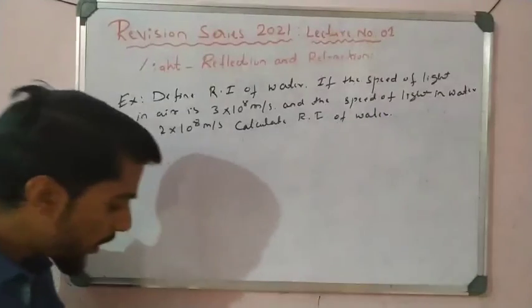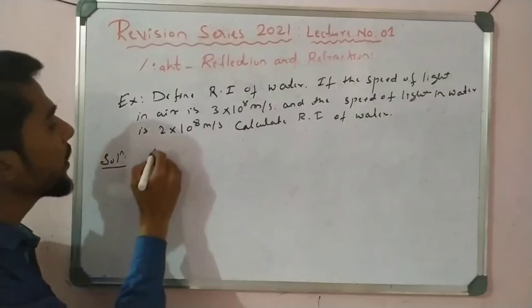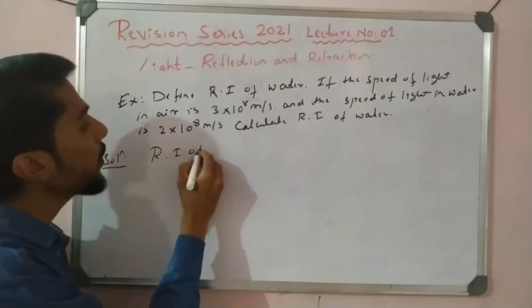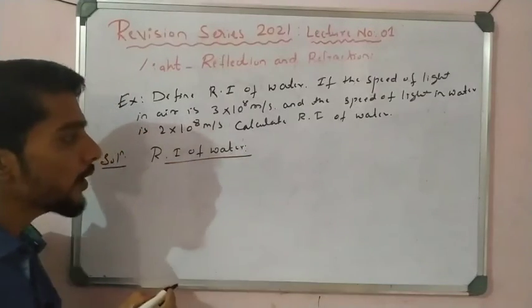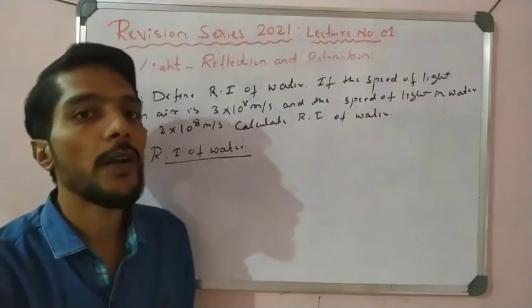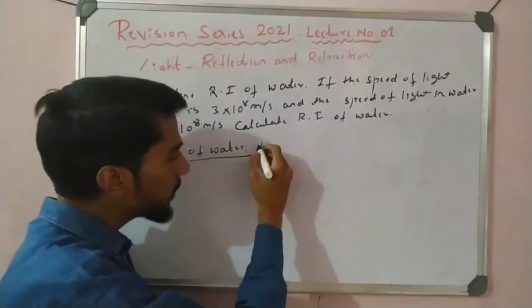So first let us define what is meant by refractive index of water. Solution. Simple one: the speed of light in air to the speed of light in water, it is called refractive index. So write down, refractive index is defined as